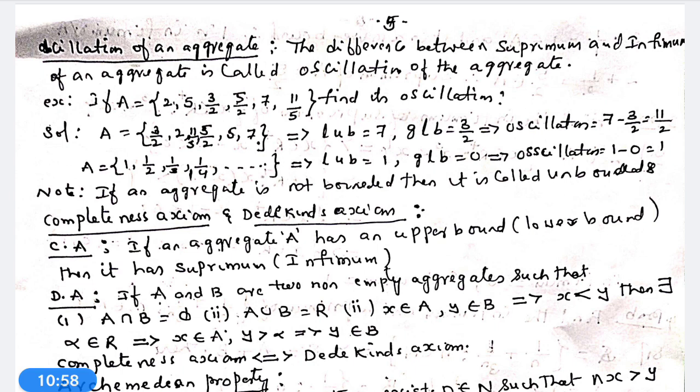For example, Z plus has a lower bound, Z minus has an upper bound, Q does not have a lower bound or upper bound, and R does not have a lower bound or upper bound.